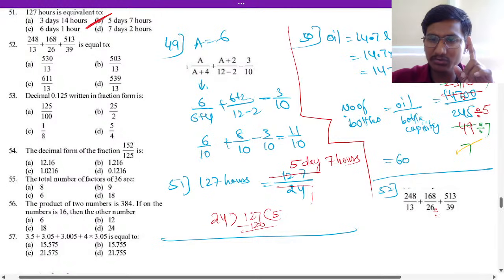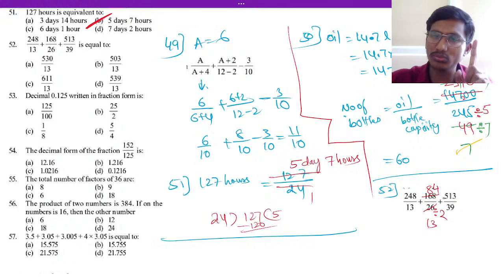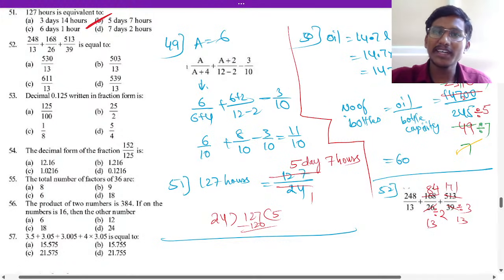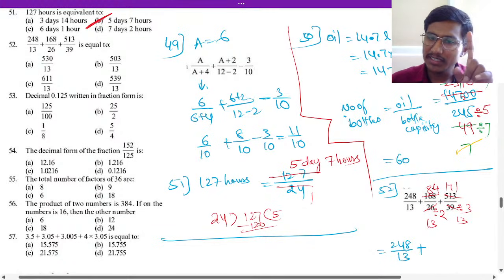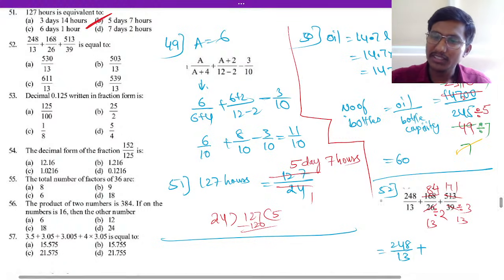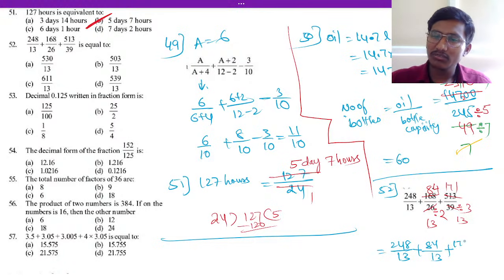Here you divide 26 with 2. 2 13s are 26. Here 2 how much? 2 8s are 16, 2 4s are 48 will come. Here you divide with 3. 3 13s will come. Here if you divide by 3, 3 1s are 3, 3 7s are 171 by 31. Now you add it. All will come 13. Right, 248 divided by 13 plus, here after division 26 became 13. Here 168 became 84. So 84 by 13, plus 171 divided by 13.